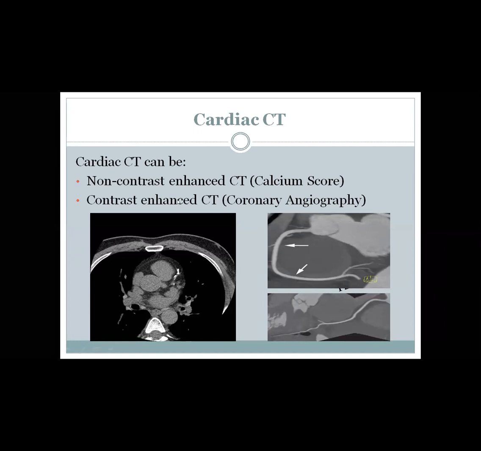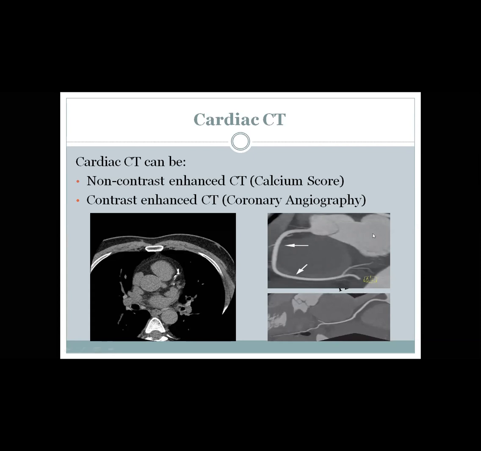Here is calcium score. Here we see this reformatted coronary angiography of the RCA. It is normal. Here it appears as the C shape of the RCA. It is reformatted, not following the ideal anatomy, but we can see this is the LVOT, this is the LV, this is the aorta, and this is the right coronary sinus, and this is the RCA.